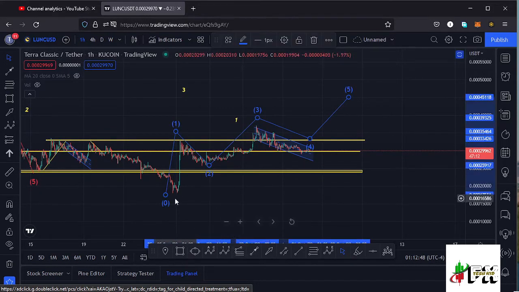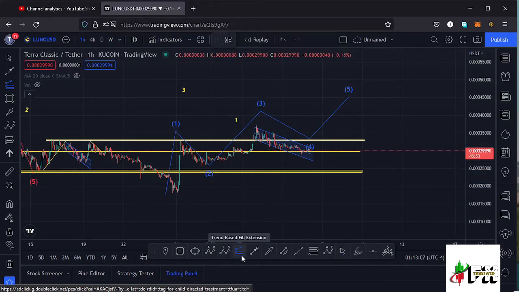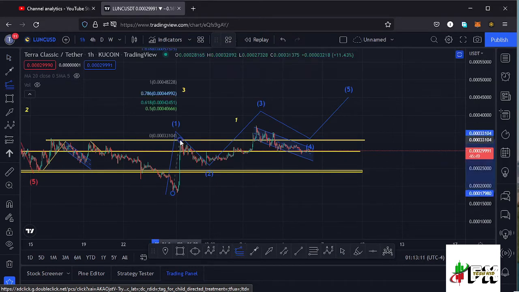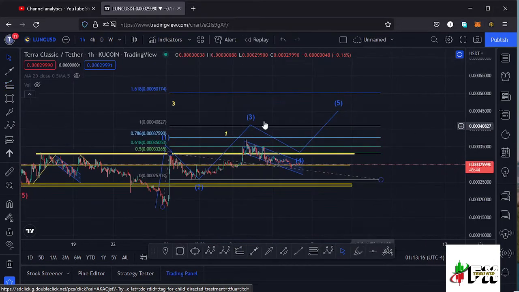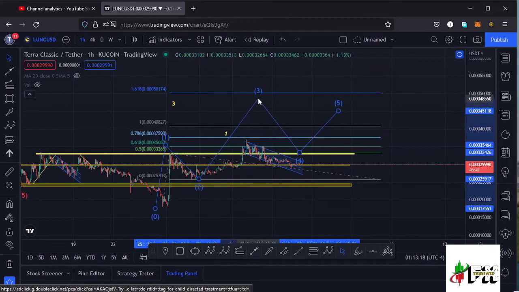Since we have the low for that wave 1 to the upper side right there, and also the high for that wave 1, we can get a minimum target area to the upper side in the formation of this third wave that is within that fractal wave 1 to the upper side. And I just need to use the trend based Fibonaccis, connecting them from the low of the wave 1 to the high of that wave 1, then dragging the fibs to the low of the wave 2, and that gives me a minimum target area to the upper side in the formation of a third wave at the fib level 1.618, and that is at around the $0.000501 mark.